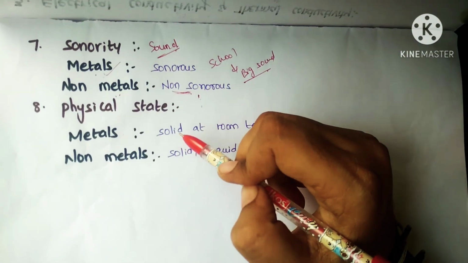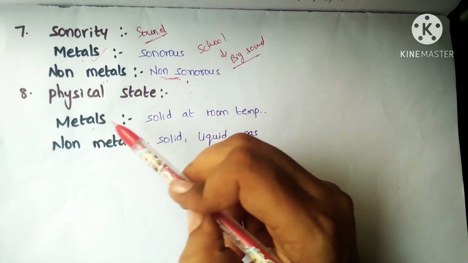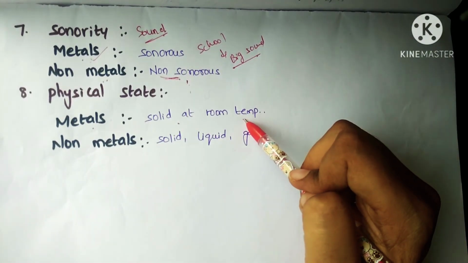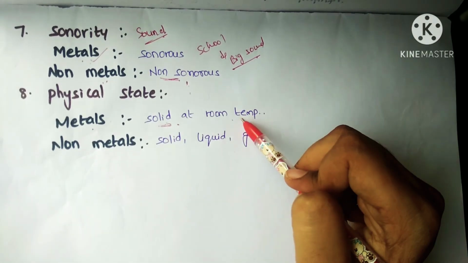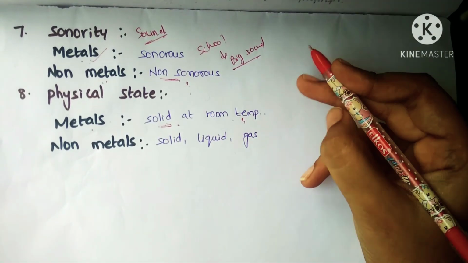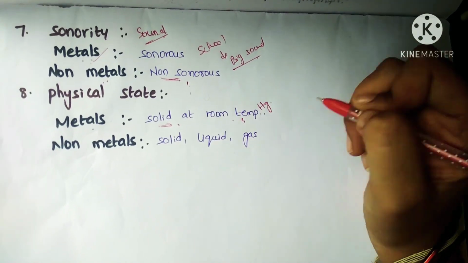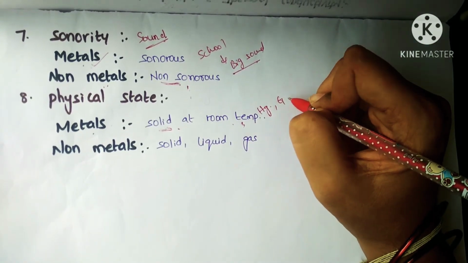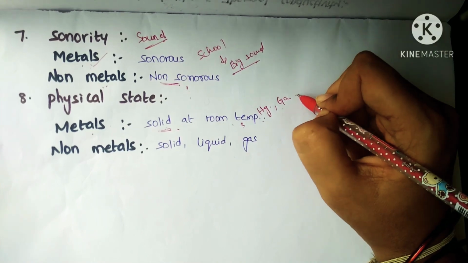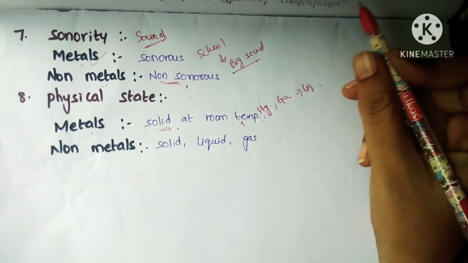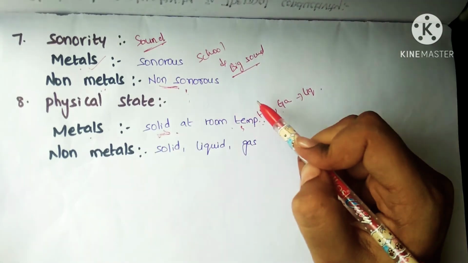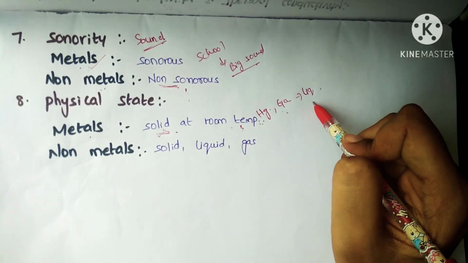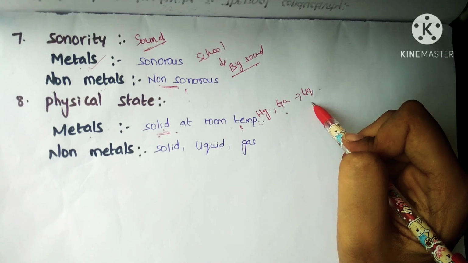And coming to the last physical property, metals are solid at room temperature. Almost all metals are solids at room temperature, but there is still an exceptional case, that is mercury, and even gallium. Mercury and gallium are present in liquid state. Almost all metals are present in solid state at room temperature, whereas mercury and gallium are present in liquid state.